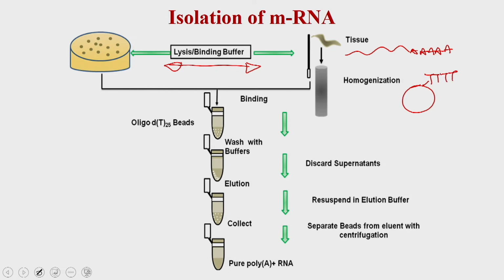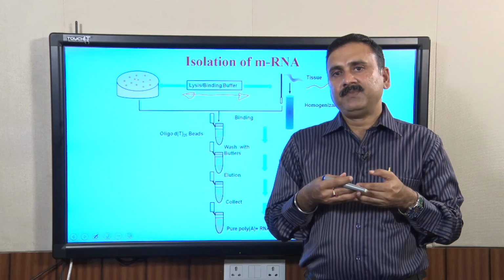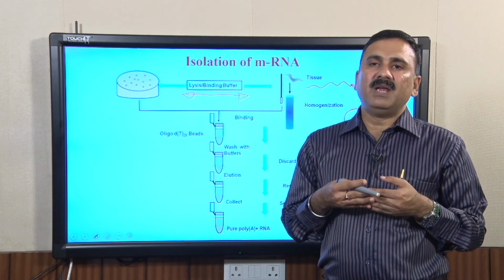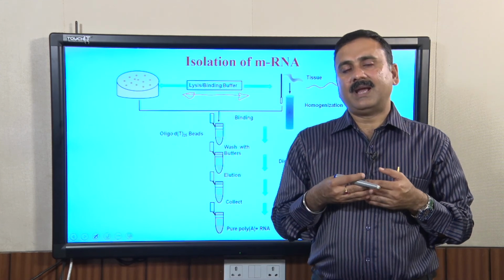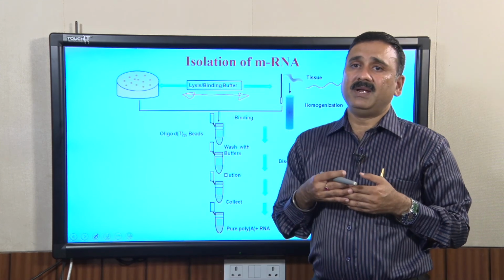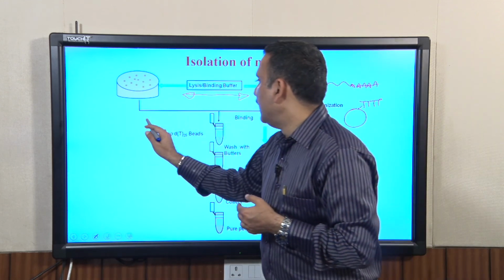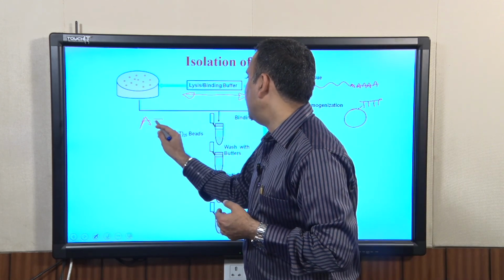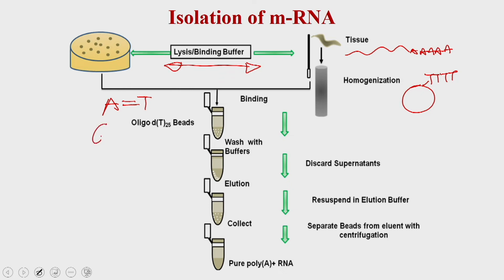As per the complementary theory, A always makes a base pair with T, whereas G makes a base pair with C, which means A makes a double bond with T and G makes a triple bond with C.